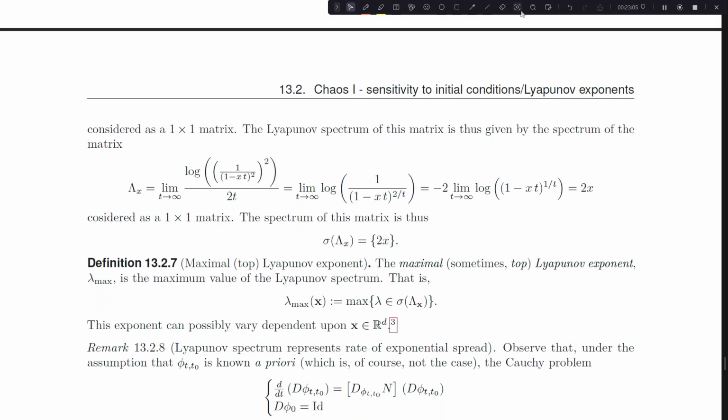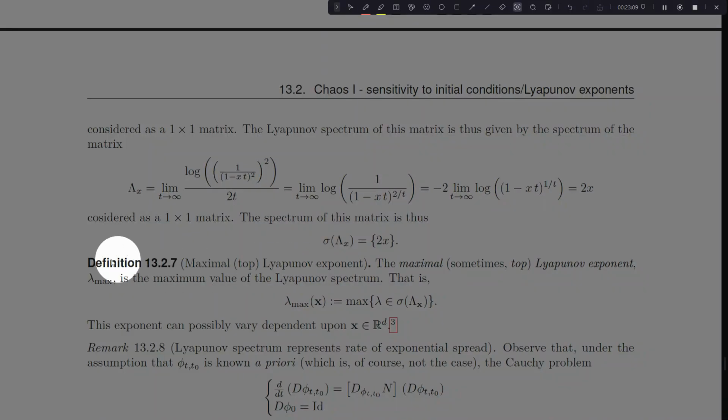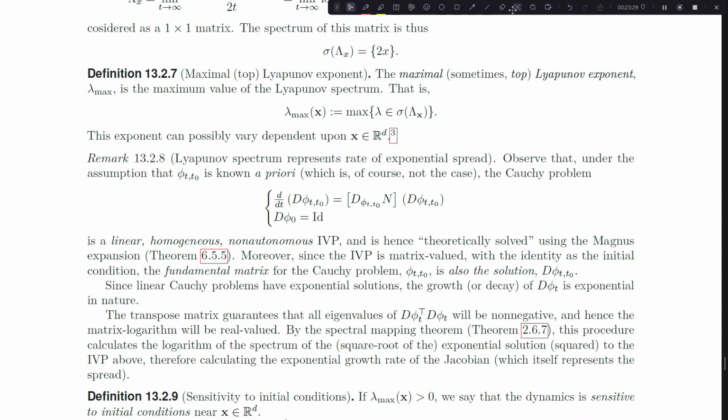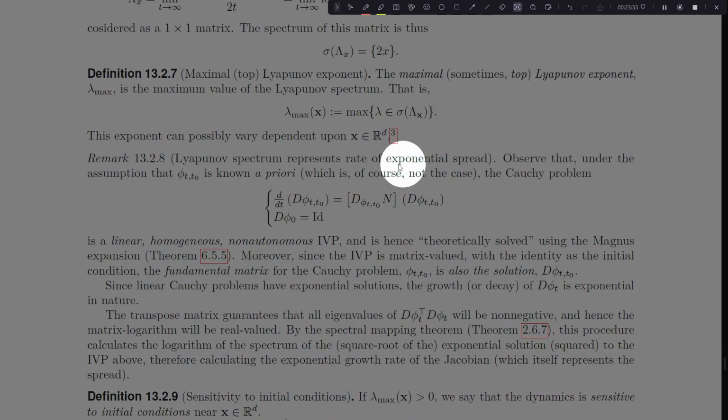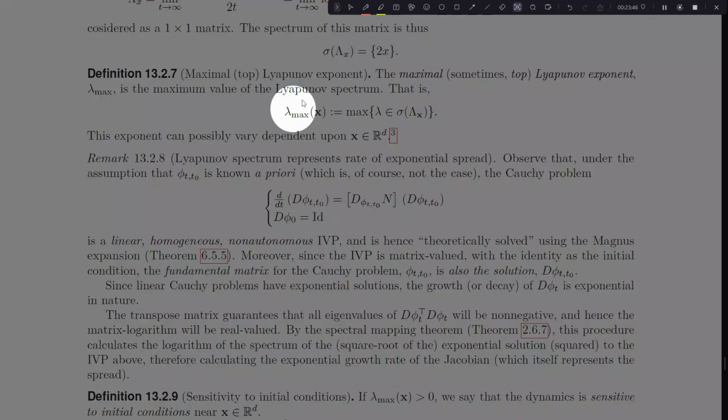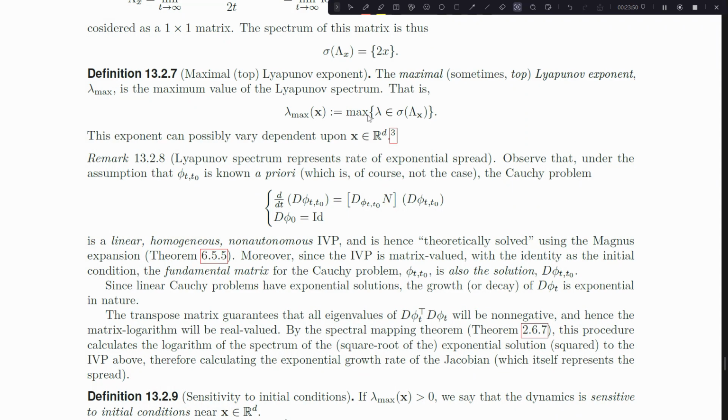We can then add an extra condition onto our spectrum, and this is called the maximal or top Lyapunov exponent. And it's simply the maximum value within the Lyapunov spectrum. So we're just looking at the top value in the Lyapunov spectrum. And why that's important is that the Lyapunov spectrum represents a rate of exponential spread. So if I have 2 points infinitely close together, they spread apart exponentially fast. And that's what the Lyapunov spectrum represents. In fact, then the top Lyapunov exponent describes the most exponential spread you can possibly achieve.